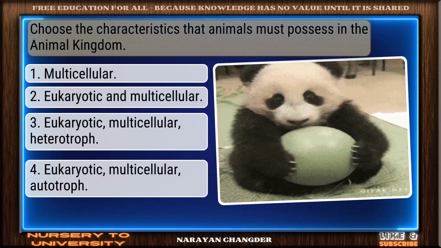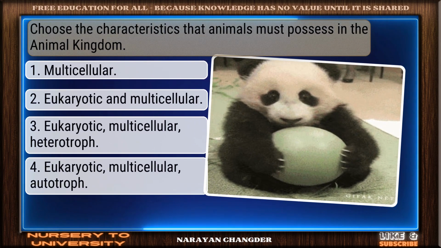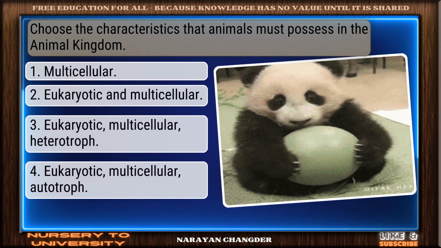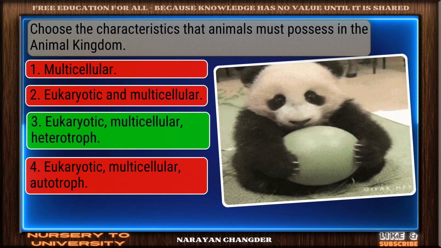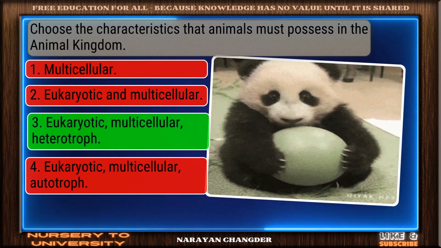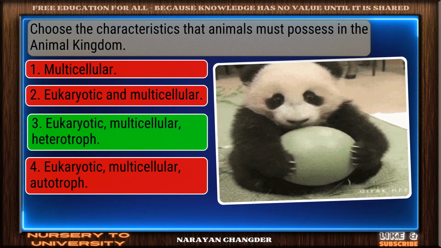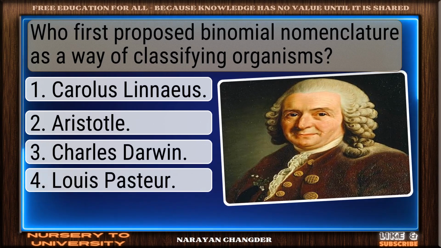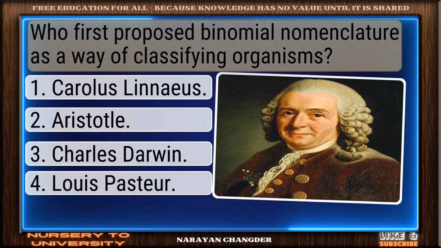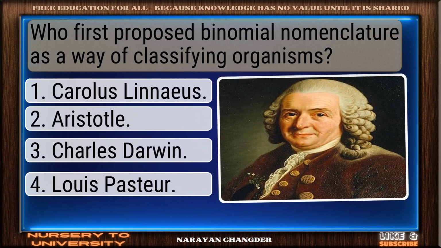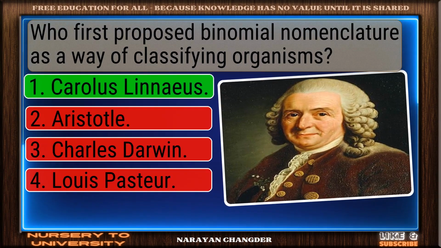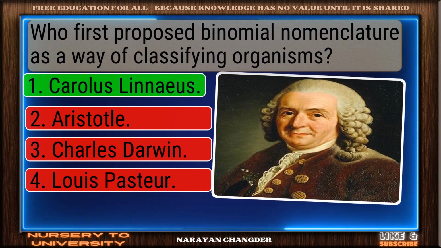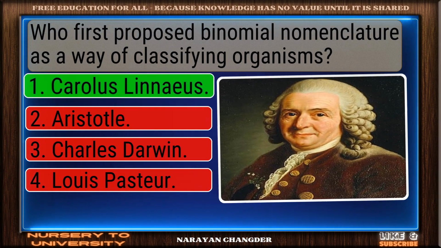Question number 12. Choose the characteristics that animals must possess in the animal kingdom. You got it. Your choice, eukaryotic, multicellular, heterotroph, is right. Question number 13. Who first proposed binomial nomenclature as a way of classifying organisms? Strong choice. Carolus Linnaeus is the right answer.